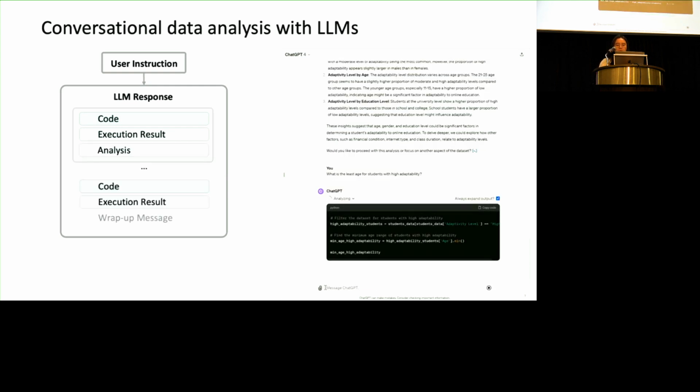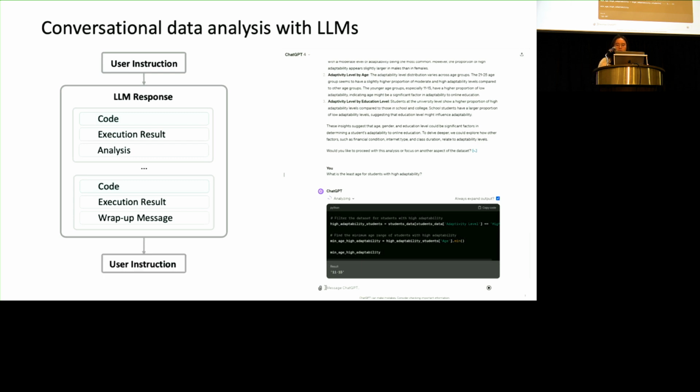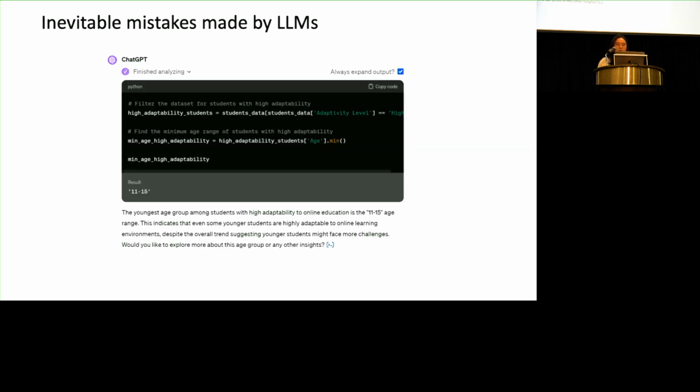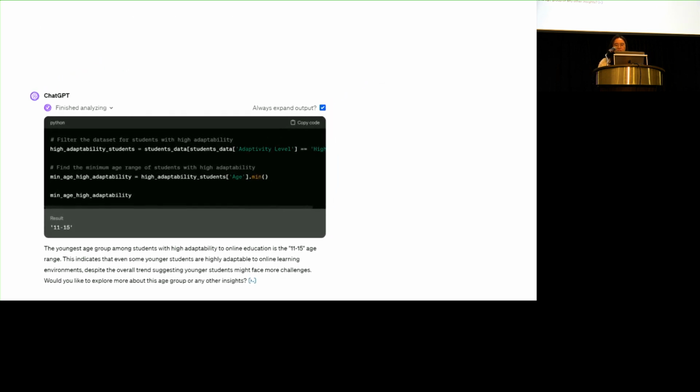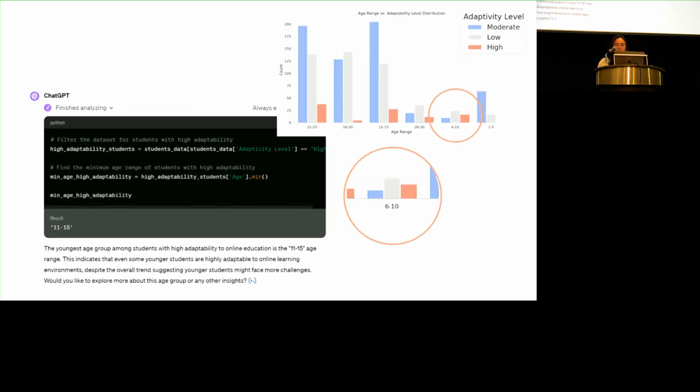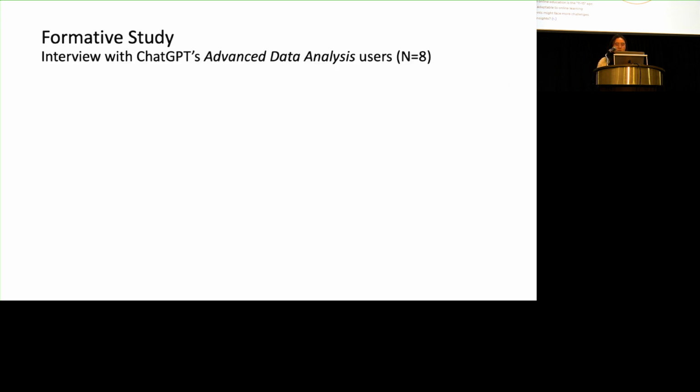But as LLM knows not much about the data and it generates free-form code, it's highly possible that the code is not reliable. And here we see error. Anyway, the result is 11 to 15, but actually it should be 6 to 10 if you look at the previous visualization. And the reason is that it used a dictionary sort because it doesn't know its string values.